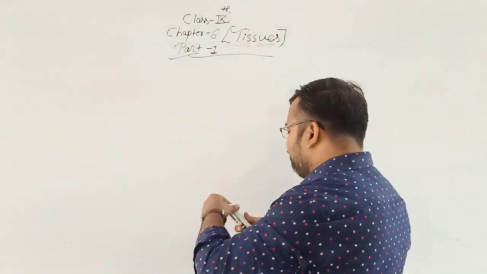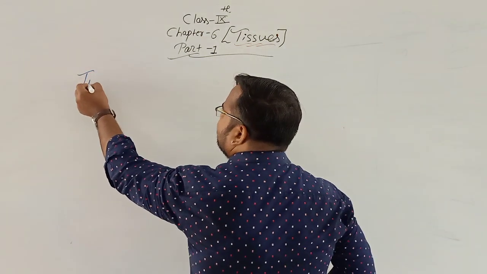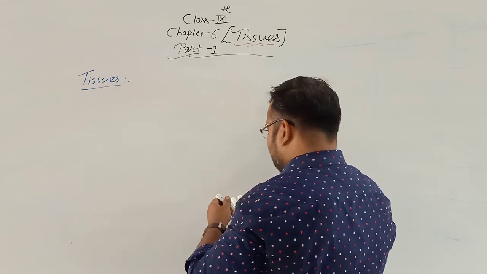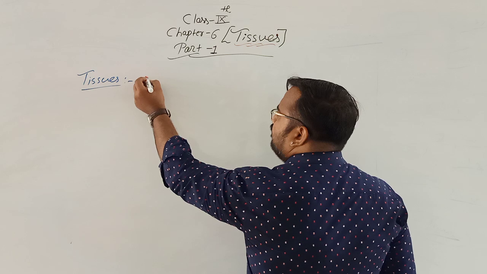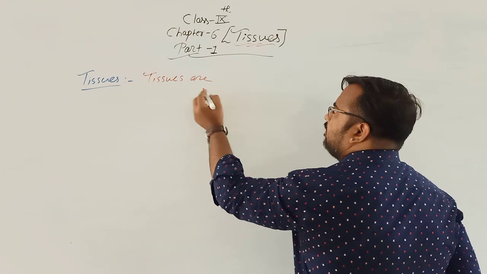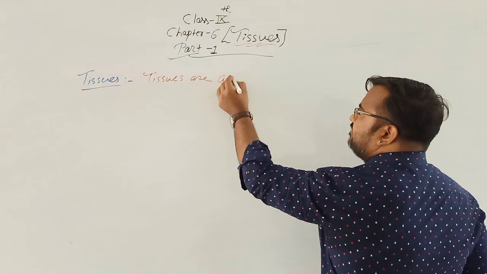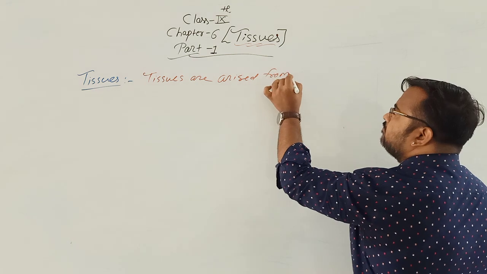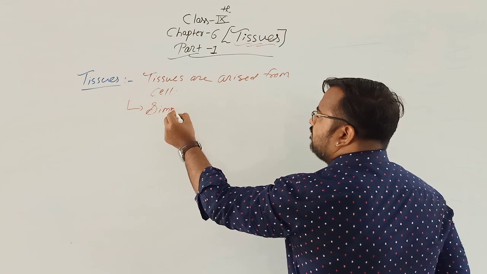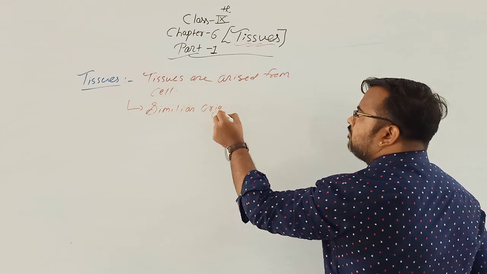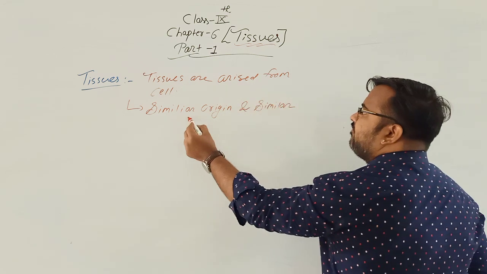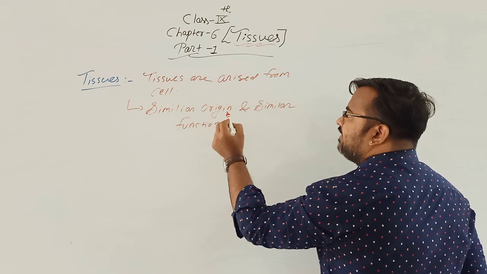So the definition of tissue: tissues arise from cells which have similar origin and similar function. Okay, that is known as tissue.